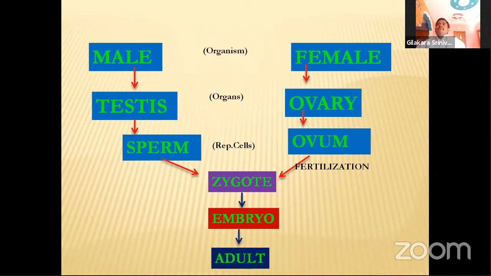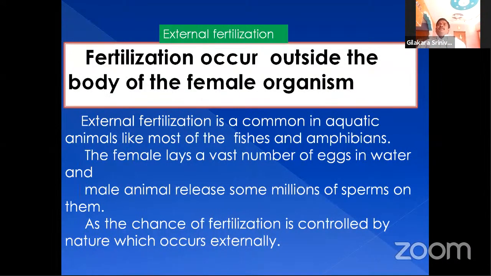Here, my dear students, this fertilization process occurs in two types. In some organisms, fertilization occurs outside of the body of the female organism. It means the male gametes and the female gametes are released outside of the body. Then the fusion of male and female gametes takes place outside of the body.